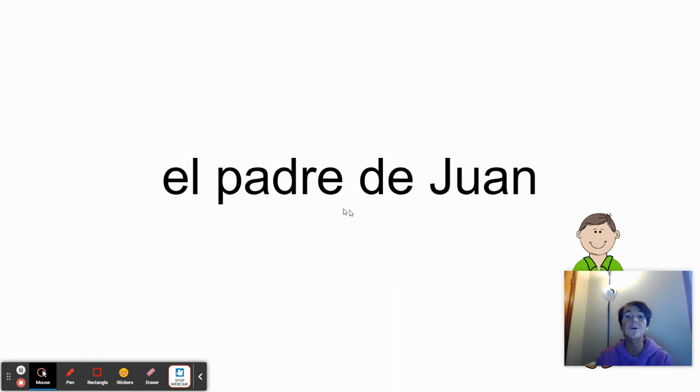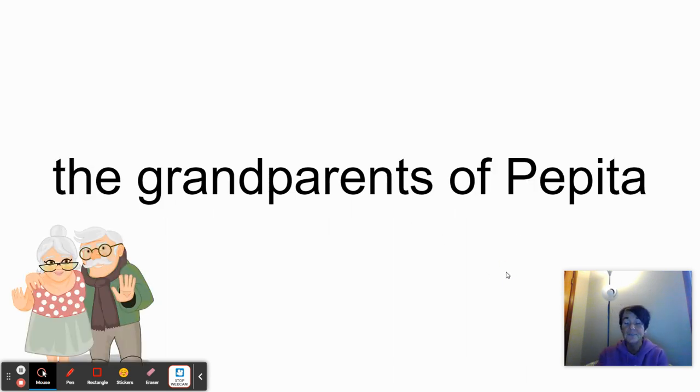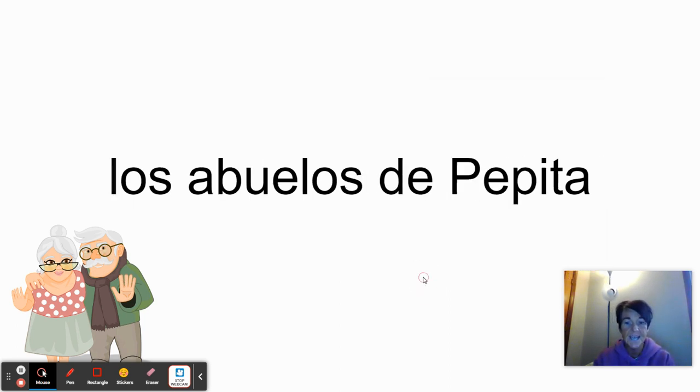So when you're wanting to write with possession in Spanish, you just need to make it say the of. And that's going to help you know, okay, now I need to set it up in this format, and use de, of. So if I want to say the grandparents of Pepita, first I want to think about the word for grandparents. So that would be abuelos, and then of would be de, and then Pepita. So it would just actually be los abuelos de Pepita. All right. So that's just a real quick mini lesson on mi, mis, and de.